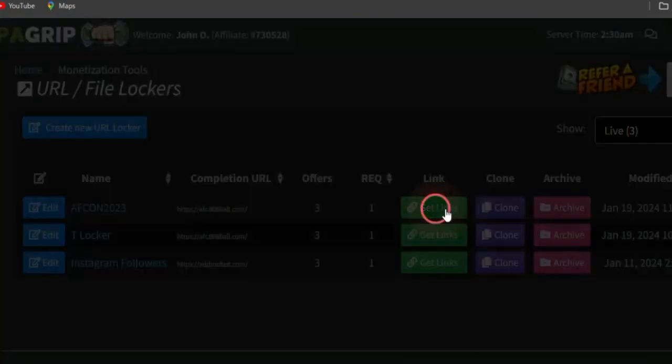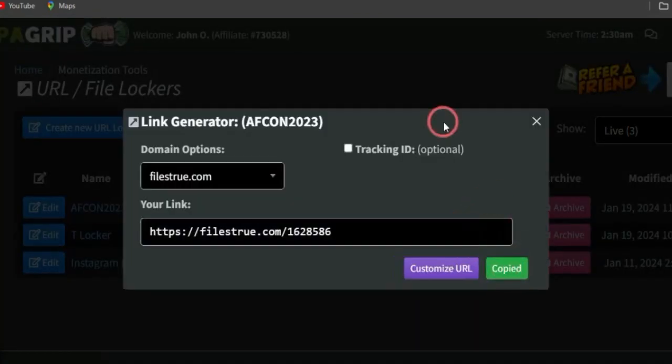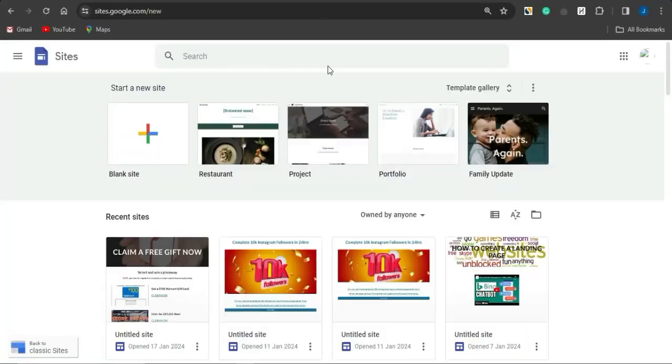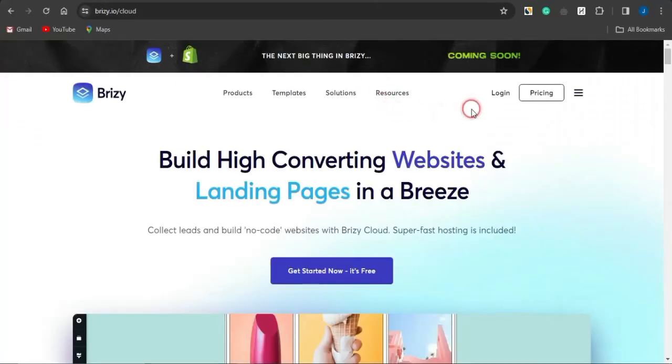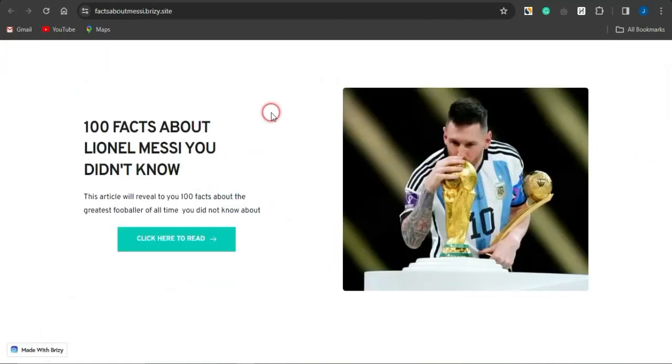Once you do click on get link, copy the link to that. Go on to creating a landing page either with Google Sites, Linktree, Breezy Cloud, or any landing page builder site out there. As you can see, this is an example of a landing page I created with breezy.io. That's an amazing landing page, and I created this in just a matter of less than 5 minutes. You can go on to doing similar stuff for that particular URL file locker.